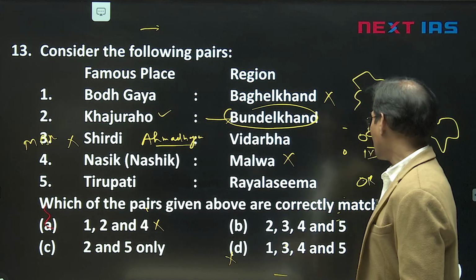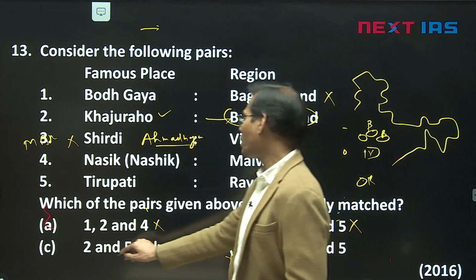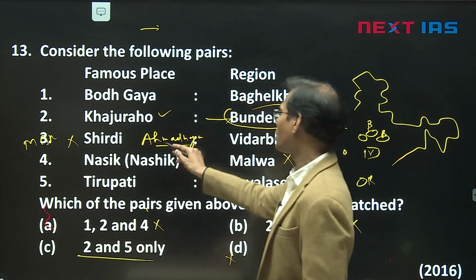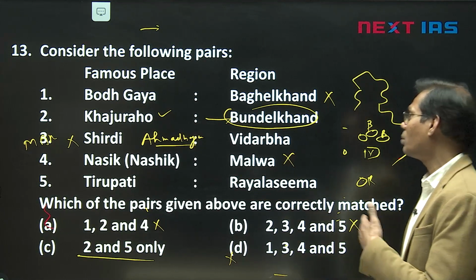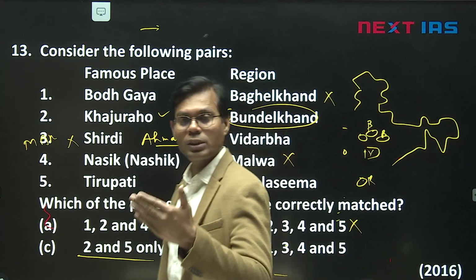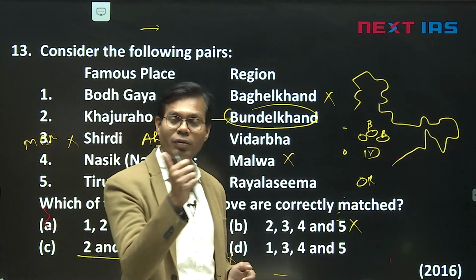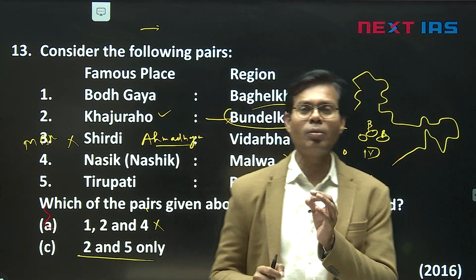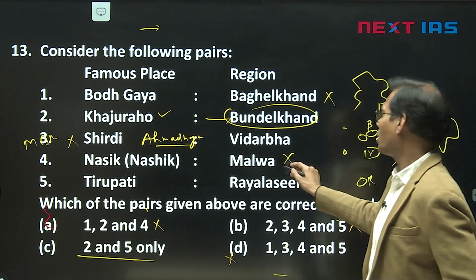If you check, options 2, 3, 4, 5 are also wrong, and even 2 and 5 are automatically left. If you know the fourth is incorrect: the Malwa region means the western part of Madhya Pradesh, the Ratlam, Mandsaur area, black soil area, and slightly westward Rajasthan, touching Gujarat also, but no Maharashtra connection anyhow. So it is outrightly wrong.